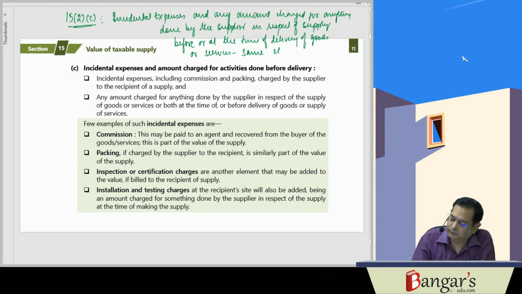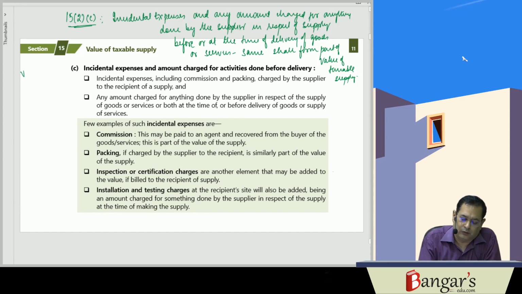Same shall form part of the value of taxable supply. So this is very important, you must remember this.